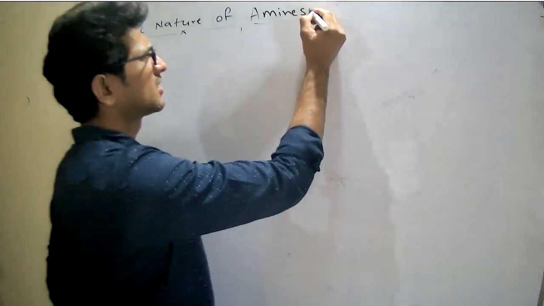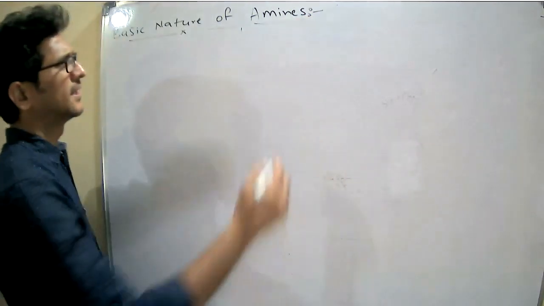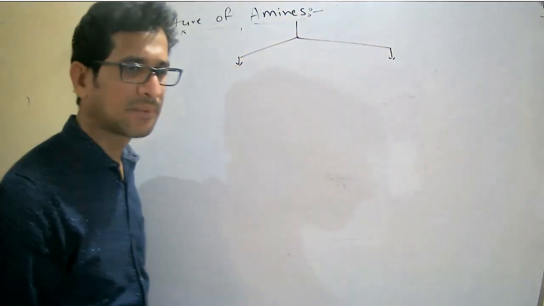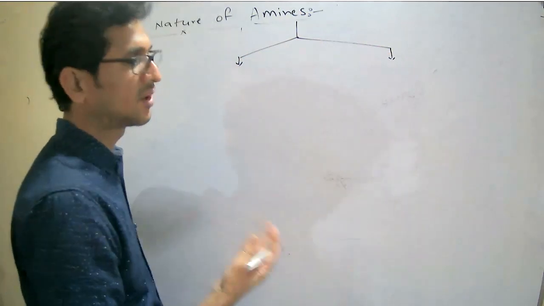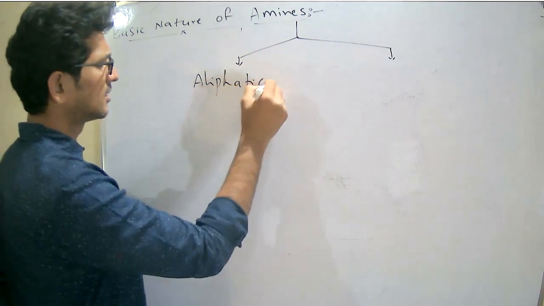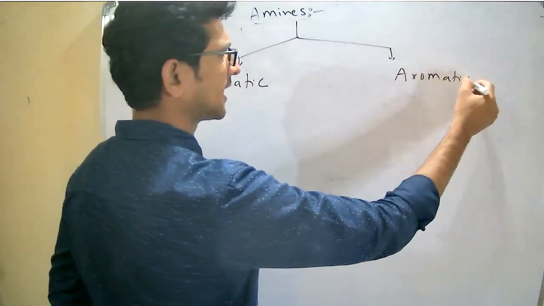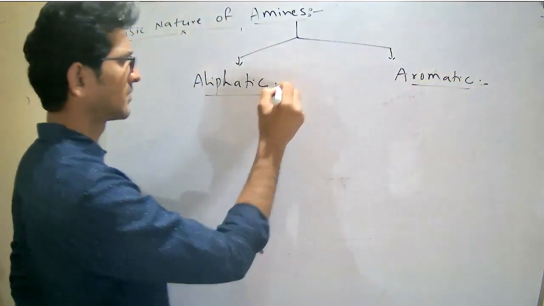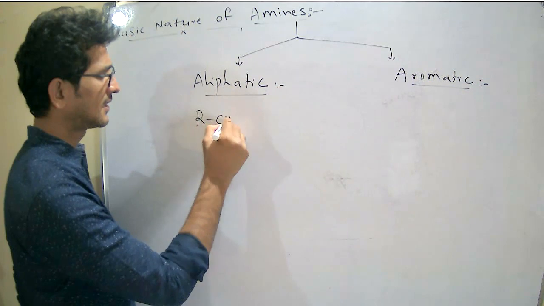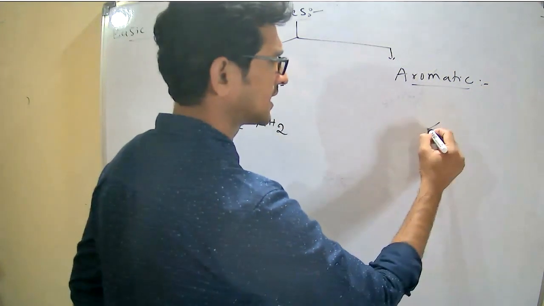So here the basic nature of amines, okay, right. Amines are two types based on the alkyl group. The first one is aliphatic amines, and the second one is aromatic amines. For example, aliphatic is CH3NH2. Aliphatic amines. Aromatic means it contains a ring.